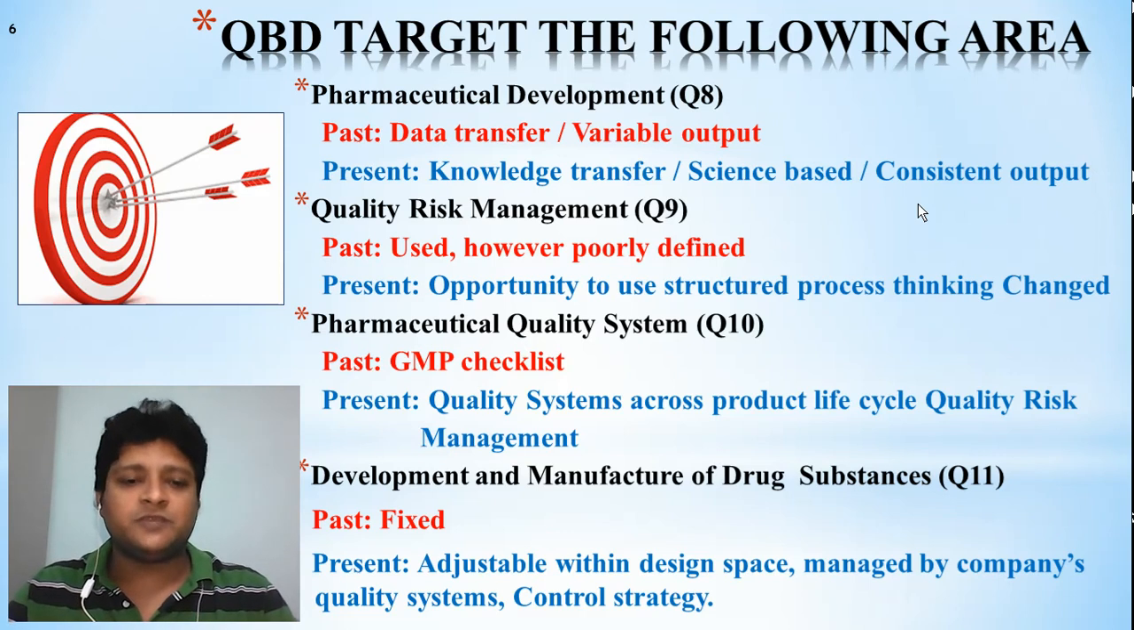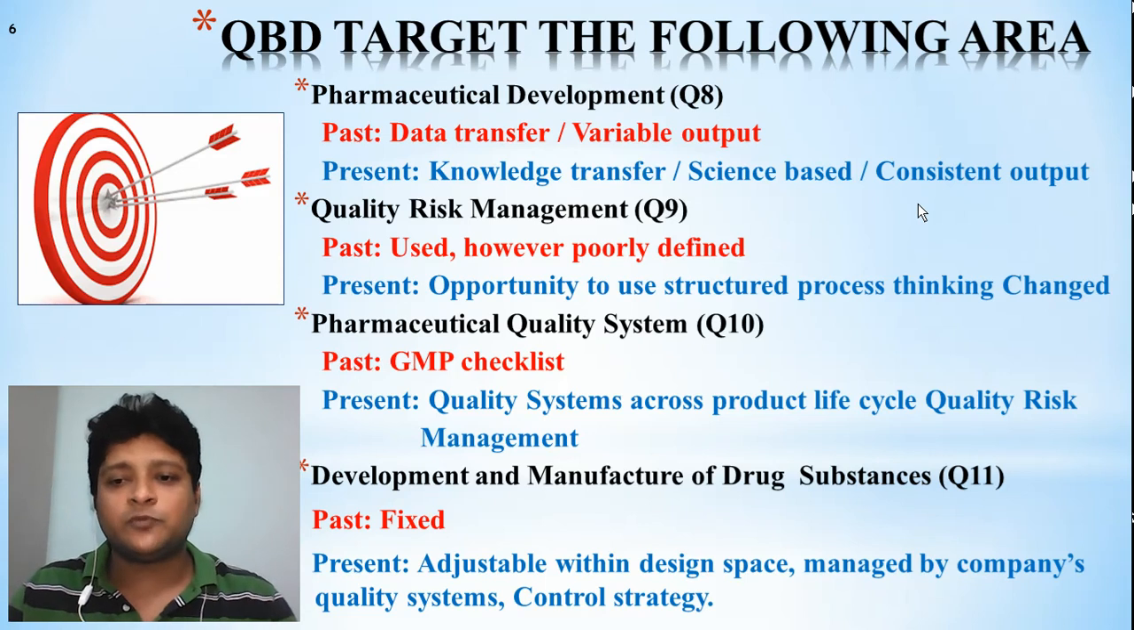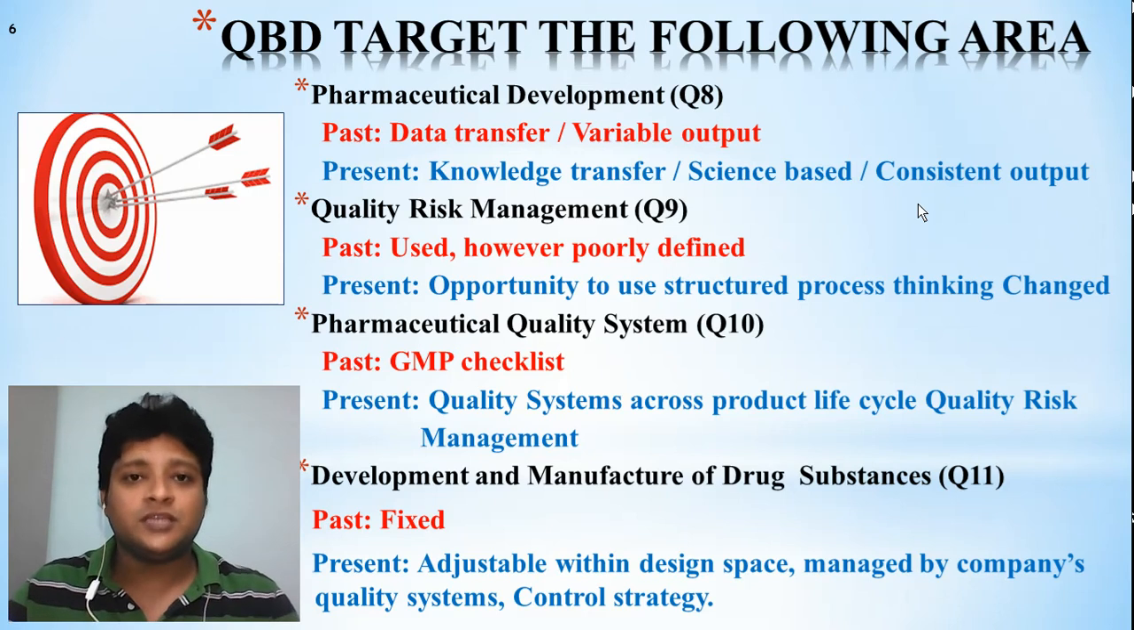Next, quality risk management, that is called Q9. Quality risk management is telling that the past is used, however poorly defined. The risk factors are already predefined and designed, and will be handed over to the working area. But here what it is telling is, the present is an opportunity to use structured process thinking change. That means you have to think what kind of problem you may face and how to overcome it. That is the difference that will come due to the knowledge transfer. You can think what kind of precautions we can take for risk management.